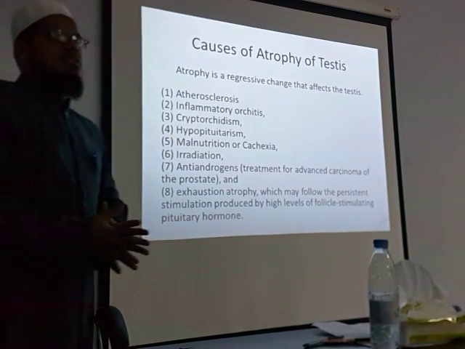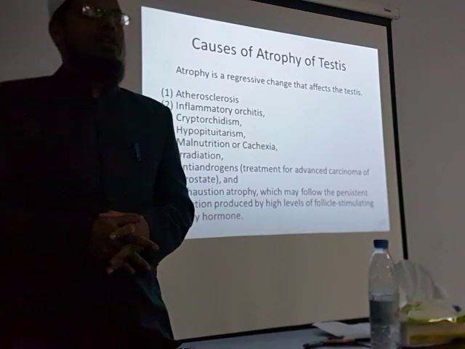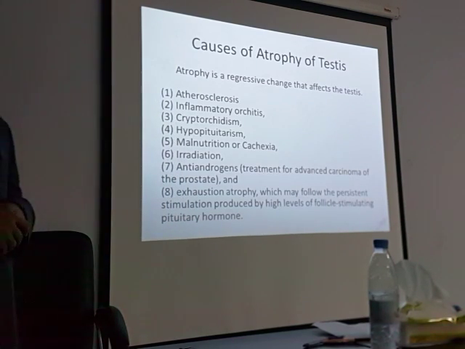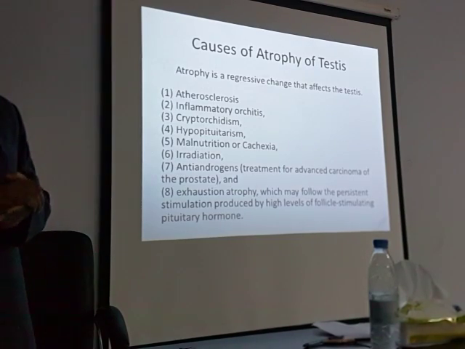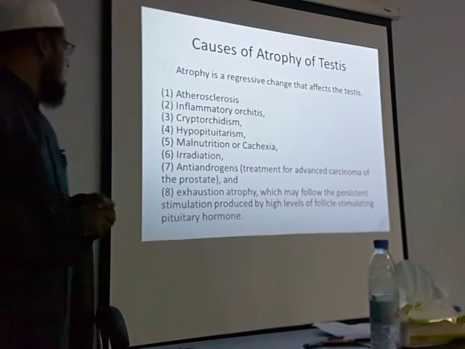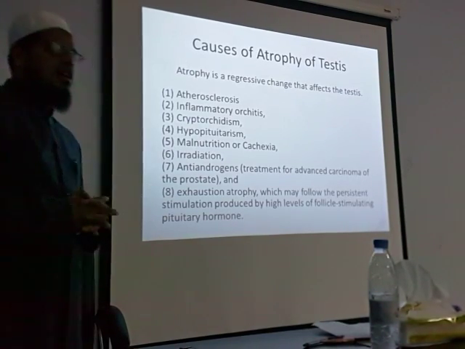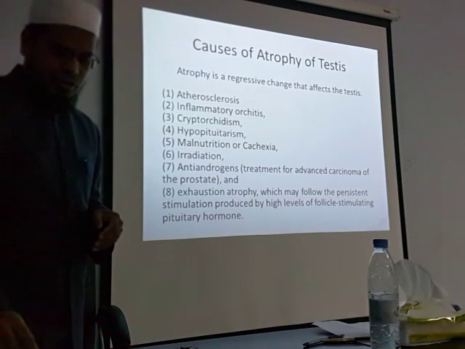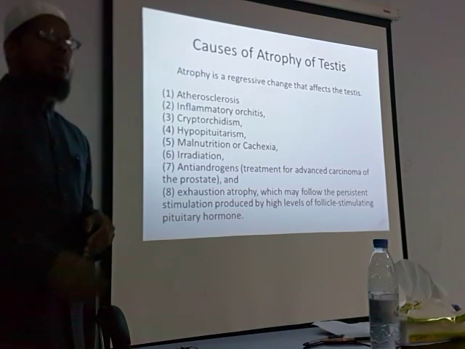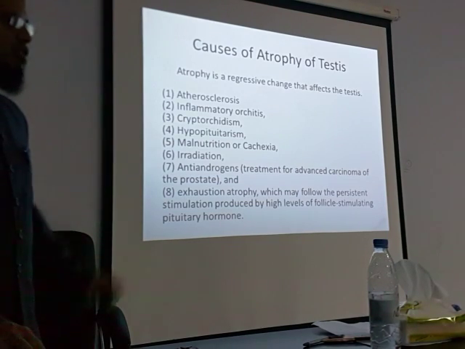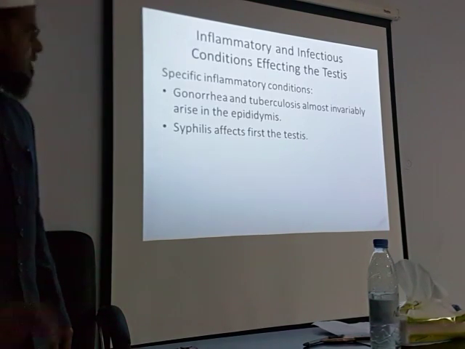Causes? I told you, due to atherosclerosis, there will be decreased blood supply. Second is due to inflammation, due to any cause, inflammatory arthritis, cryptorchidism, and hormonal causes are there, irradiation, malnutrition. Try to remember as much as possible, because if this is asked, you have to write these causes. Okay?